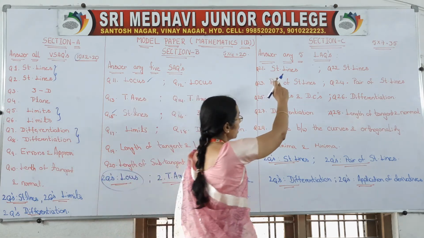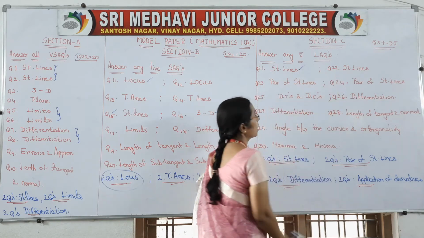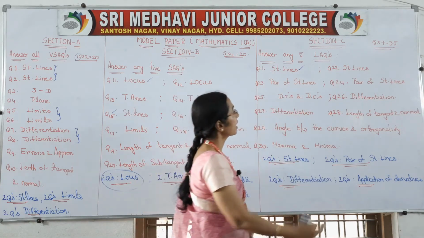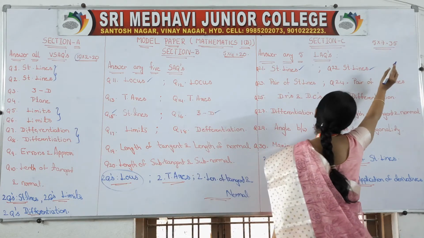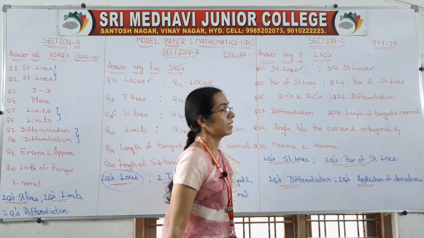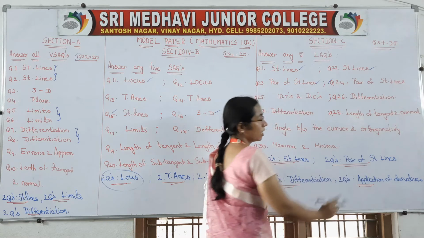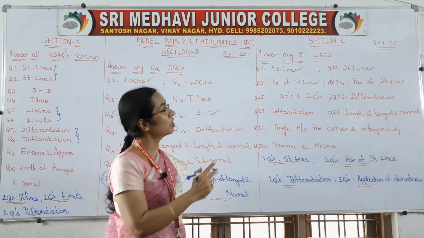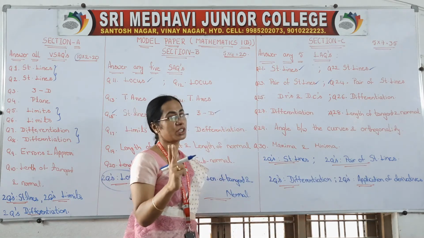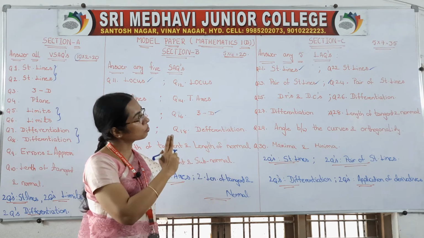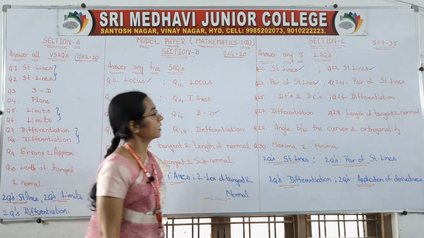So first, if you observe, your first long question is from straight lines, and the second long question also from straight lines, and here pair of straight lines and pair of straight lines. So you are going to get 2 questions from straight lines and 2 questions from pair of straight lines.